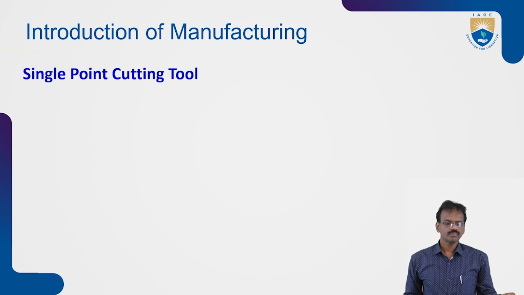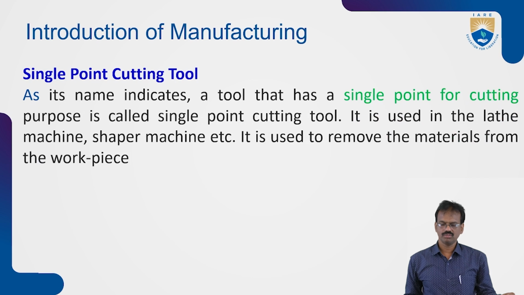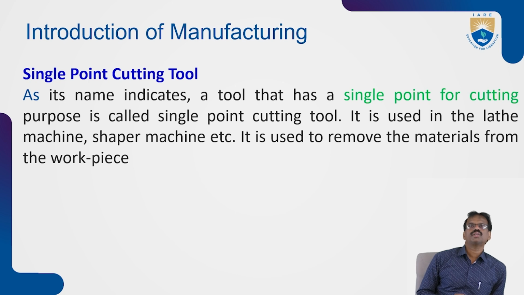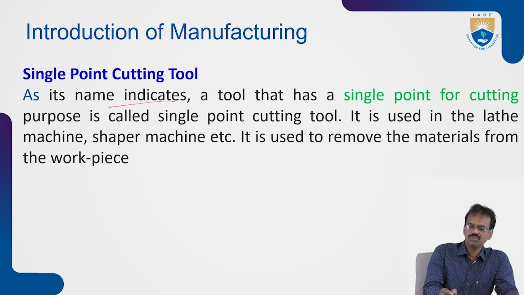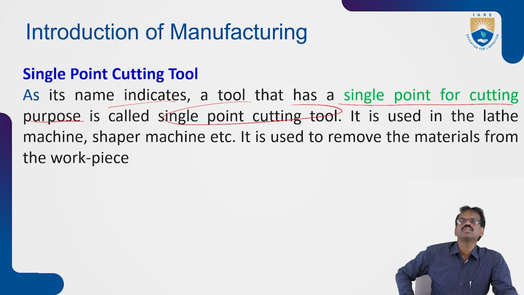Okay. Single point cutting tool. First of all, you will see different types of cutting tools. First, the single point cutting tool. As the name indicates, a tool that has a single point for cutting purpose is called a single point cutting tool.